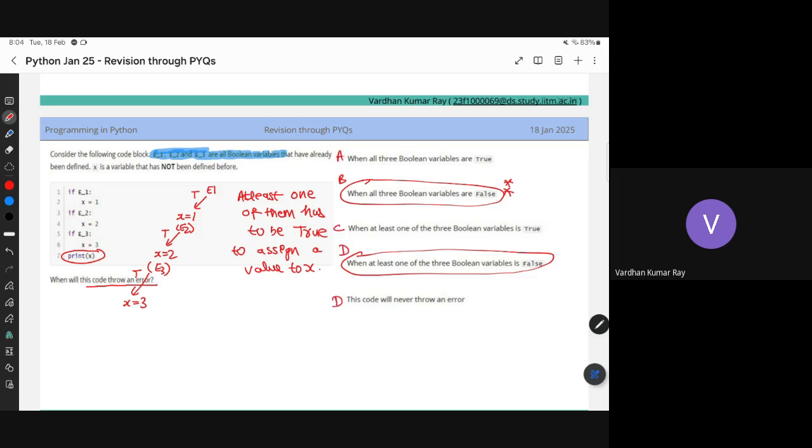If somebody asks me to explain once more, let me do that. In order to enter the if block, the if body, you need to have at least one of them be true, and only then can you assign the value to it, right? So that's why you need to have at least one of them to be true. That's the issue.